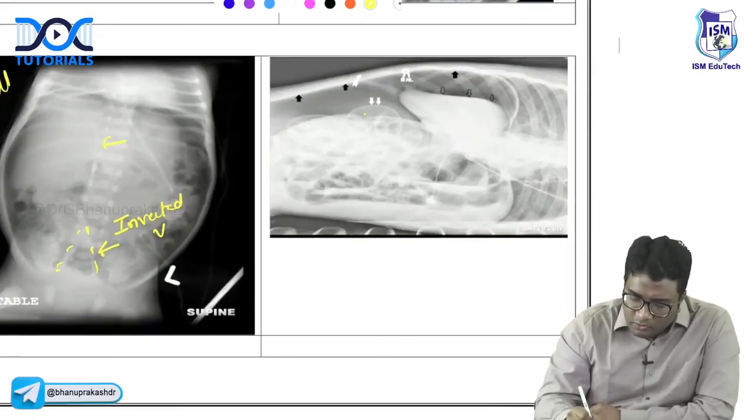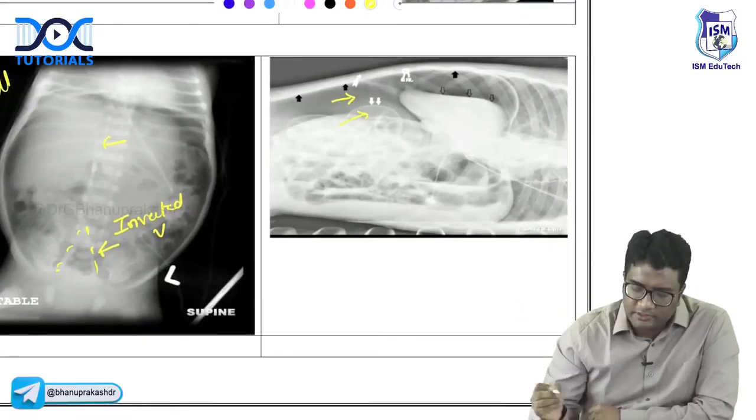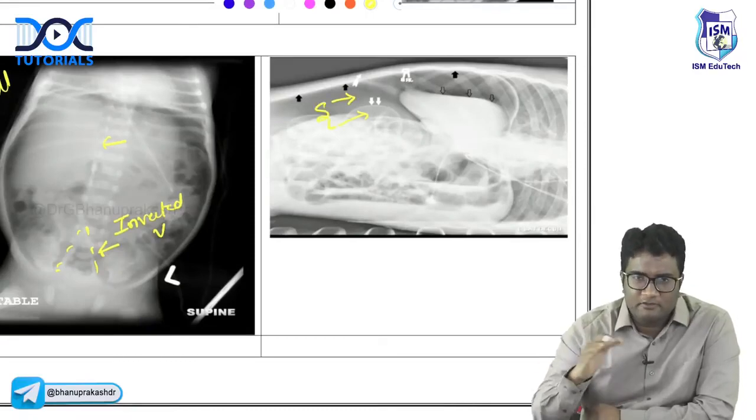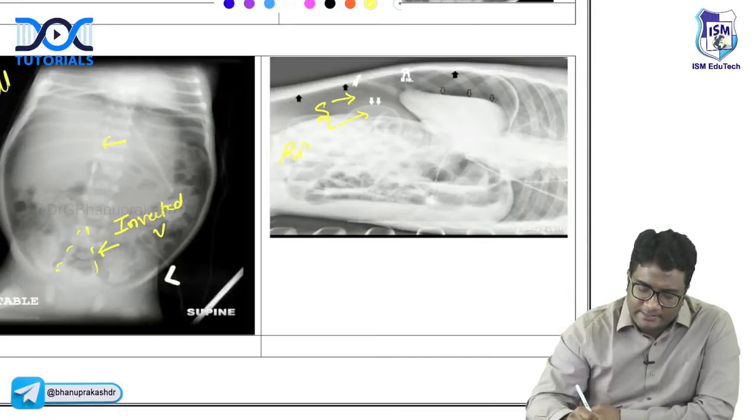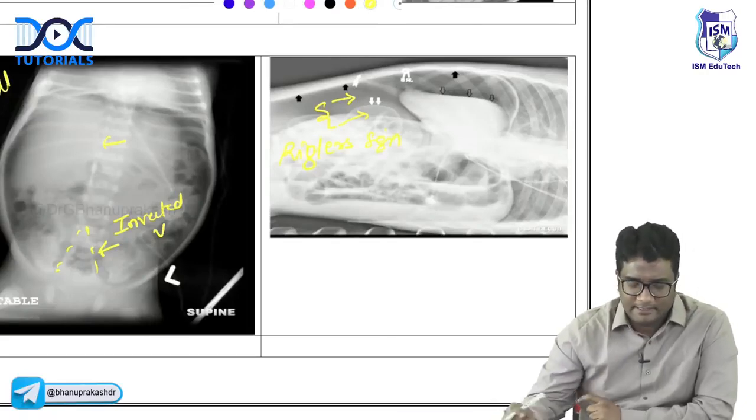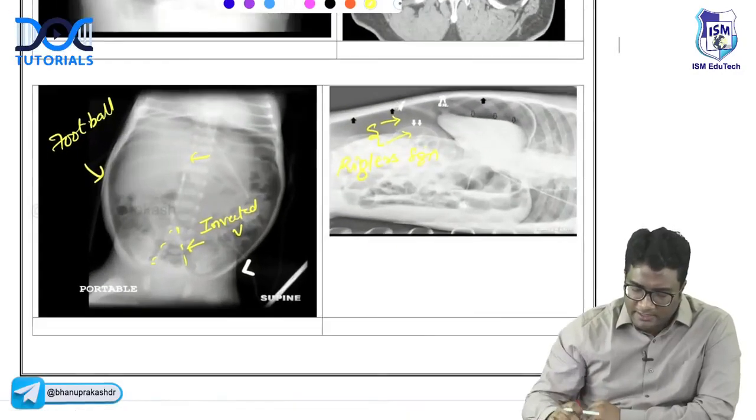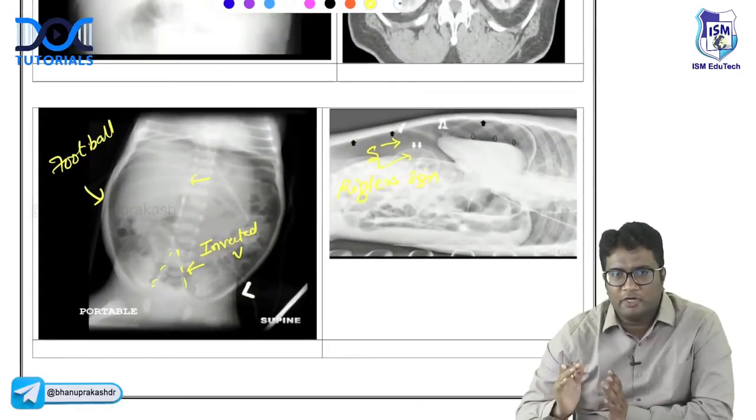Can you see this is a bowel loop, and outside the bowel loop also you are seeing air. So this is air on either side of the bowel wall. This is called Rigler's sign. Air on either side of the bowel wall is called Rigler's sign. So these are all the different signs that you have with hollow viscus perforation or pneumoperitoneum.